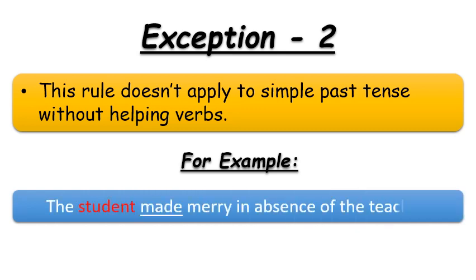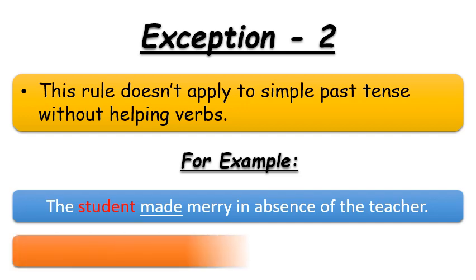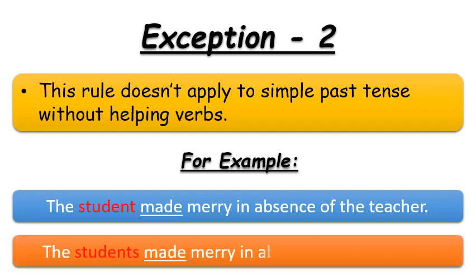The student made merry in absence of the teacher. So here you can see that student is a subject and it is singular in number. So that is why we have used made here, and we have not changed any verb according to the number of the subject. Number 2, the students made merry in absence of the teacher. But in the second example, as you can see, students is plural in number, but we have not changed the verb according to the subject's number.